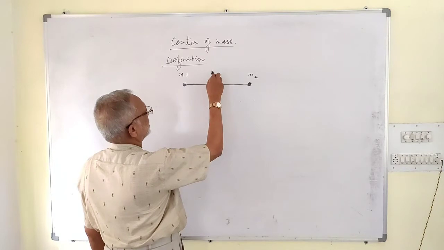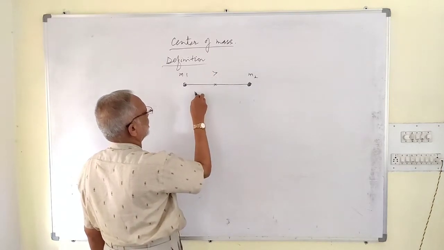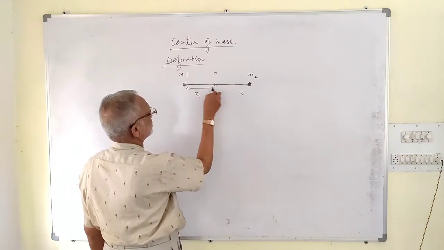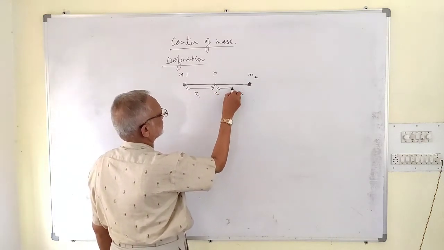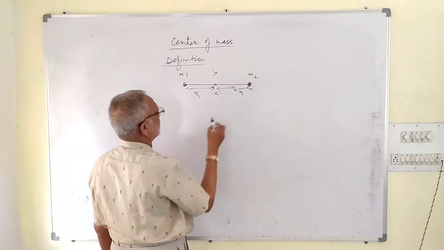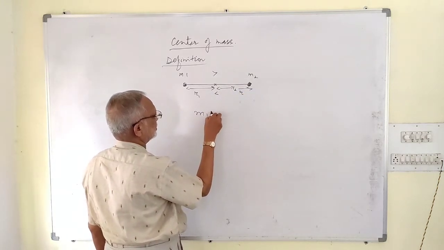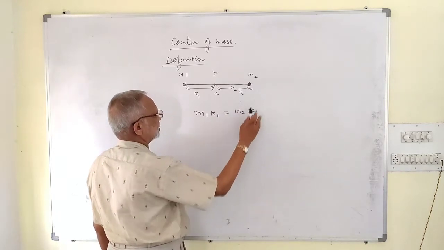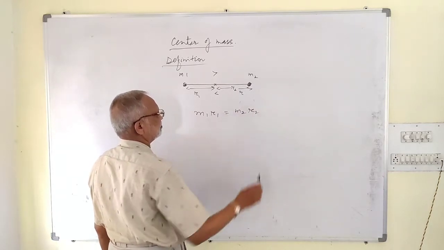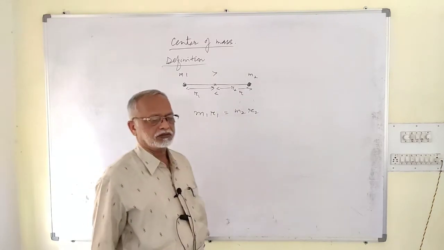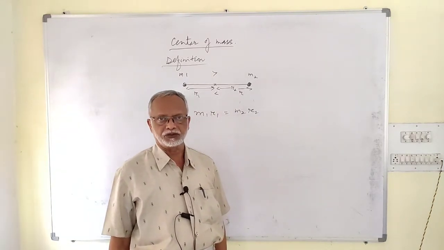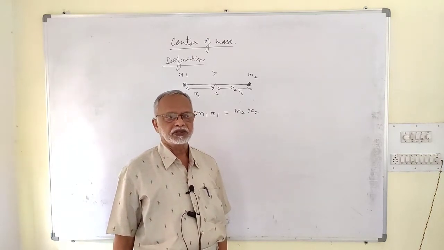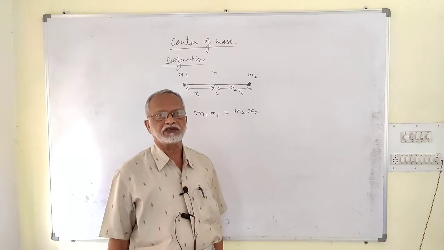If m1 is greater than m2, then r1 will be less than r2. This is r1 and this is r2. So we can write it like this: m1 r1 is equal to m2 r2. Mass into distance is called moment of mass. Just as momentum into distance is called moment of momentum, force into distance is called moment of force, mass into distance is called moment of mass.